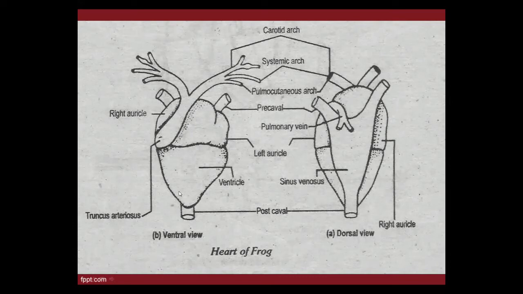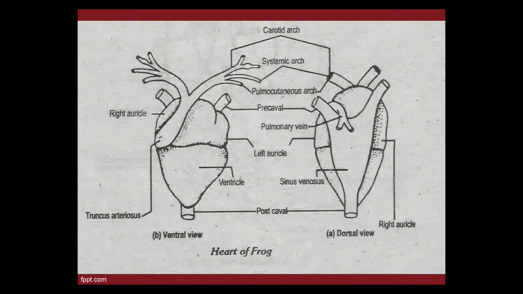Now see the right auricle. The right auricle, or atrium, contains deoxygenated blood. We always do good works with the good hand, but here the right auricle contains deoxygenated blood. This deoxygenated blood comes into the right auricle from the sinus venosus. Sinus venosus is the accessory chamber; I will tell you about it when we go forward.